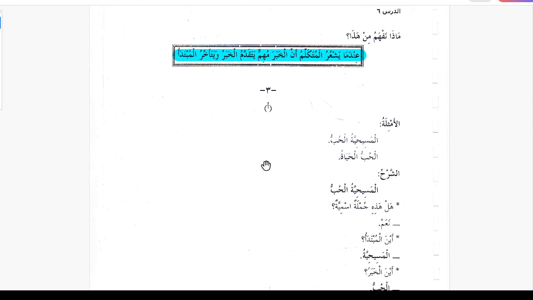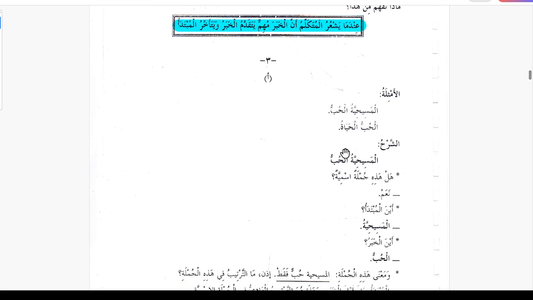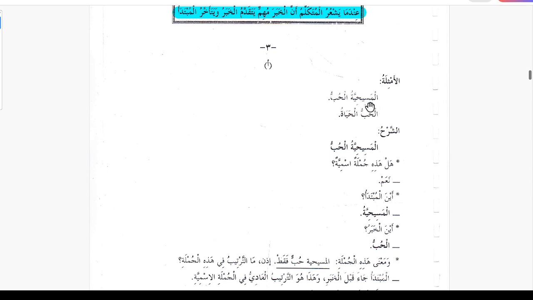Okay, example number 3. Al masihiyatu al hubbu, Christianity is love. Al hubbu al hayatu, love is life. In this case al masihiyatu is mubtada, al hubbu is khabar, and al hubbu is mubtada here in the next example, and al hayatu is khabar.